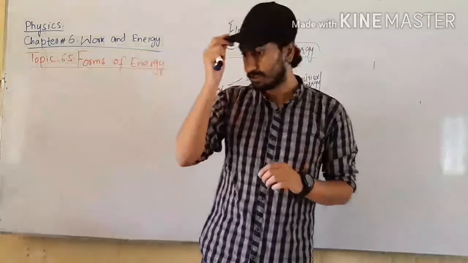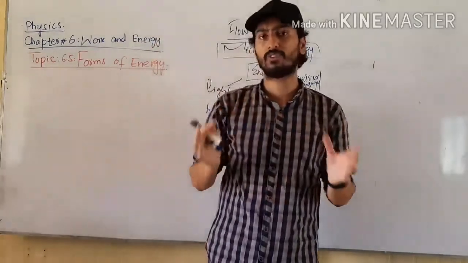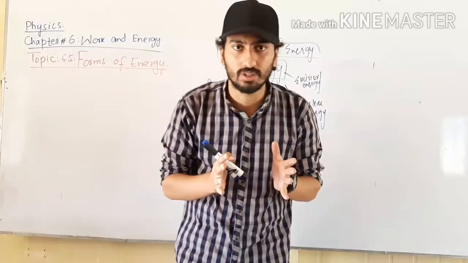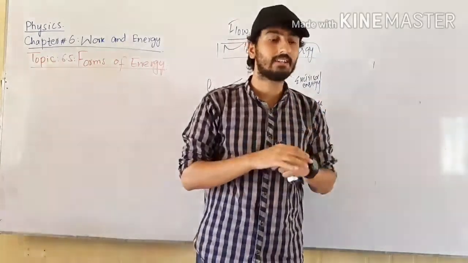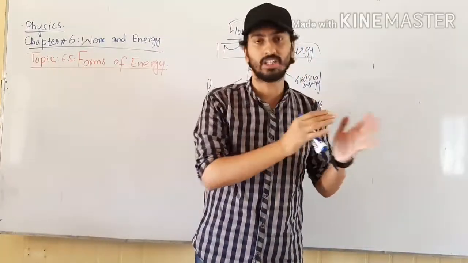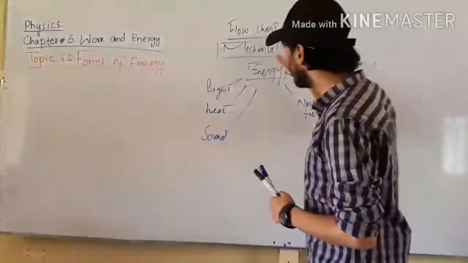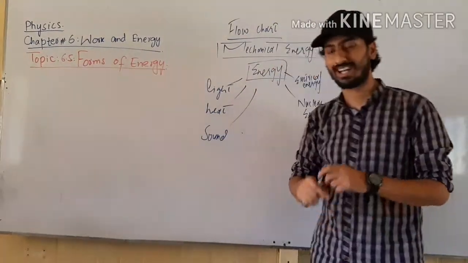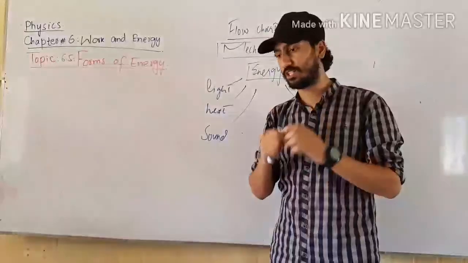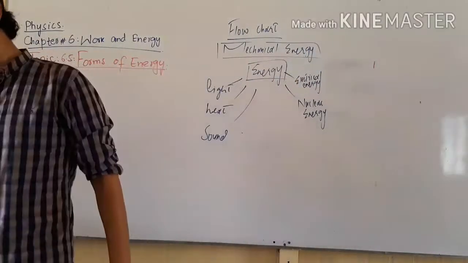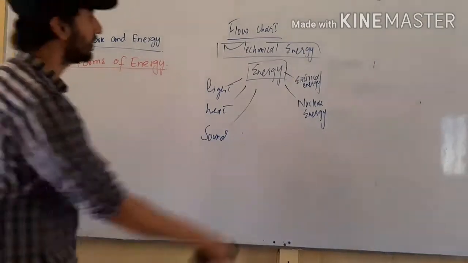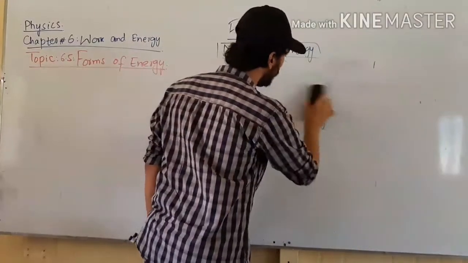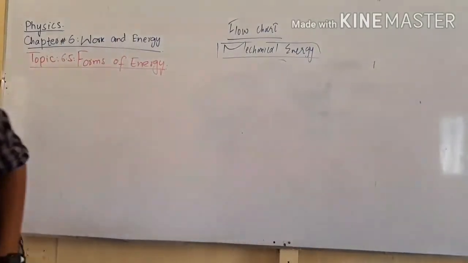Remember, students, that all forms of energies are categorized on the basis of their source, on the basis of where we obtained the energy from. All the energies which I have written on the board are categorized on the basis of their source. First we have mechanical energy, and we know that we have two types of mechanical energy.